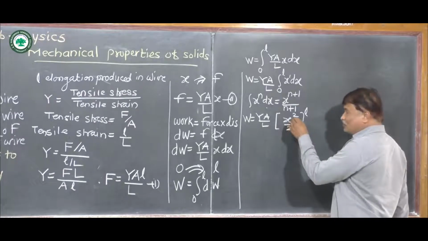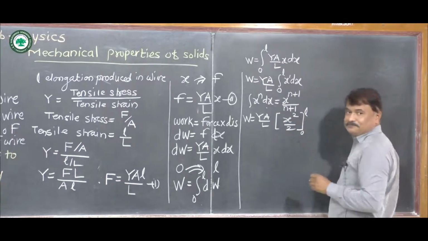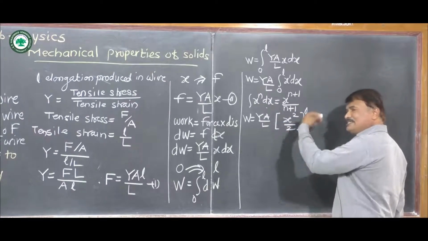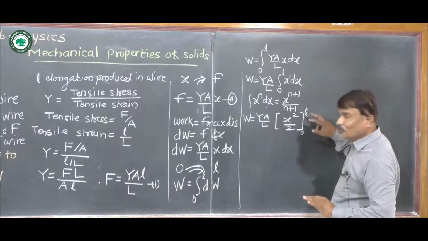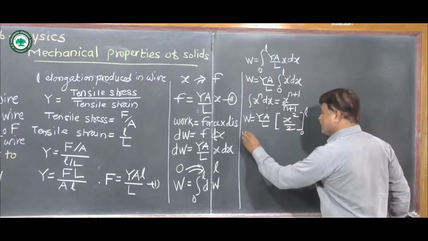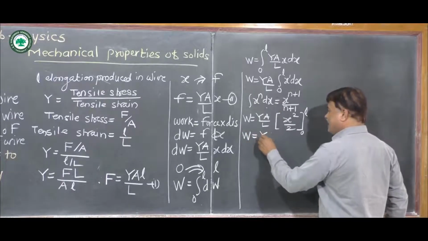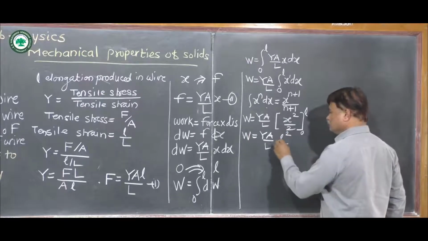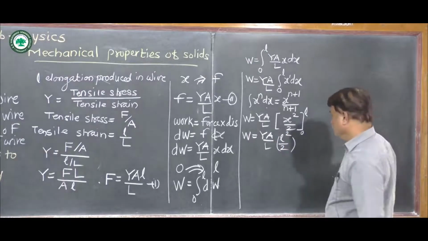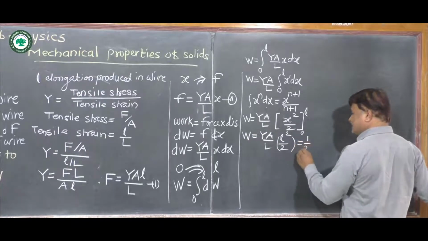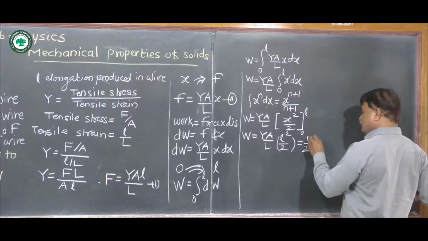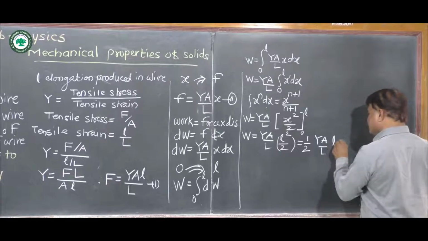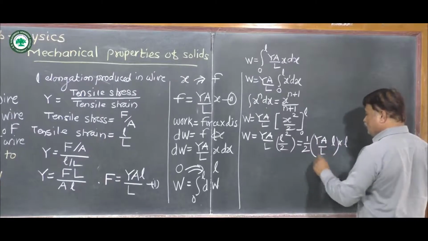Now in this case, first we substitute x is equal to l, then we substitute x is equal to 0. If x is equal to 0, then this total term becomes 0. So we substitute only x is equal to l. Then we get work done W is equal to YA upon capital L into l square upon 2. Now rearranging this, we get half as it is, YA upon L. This l square can be written as l into l. Now we write this in a bracket.